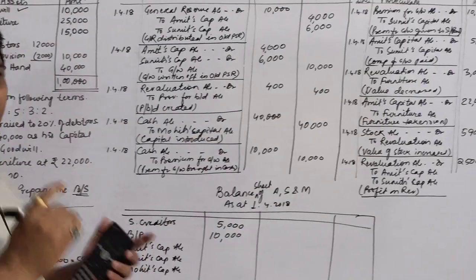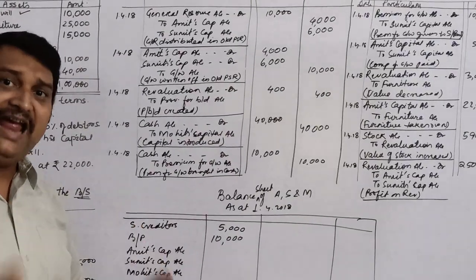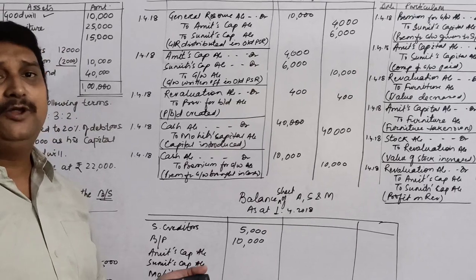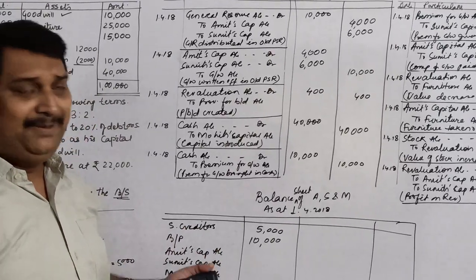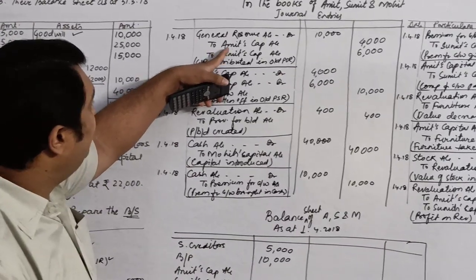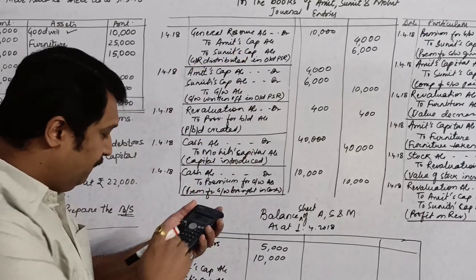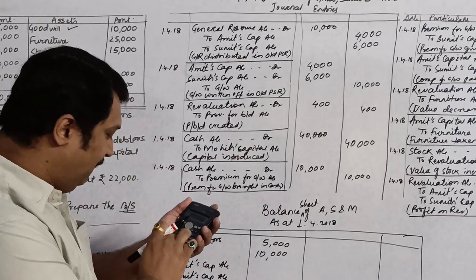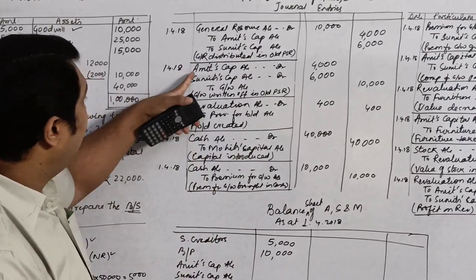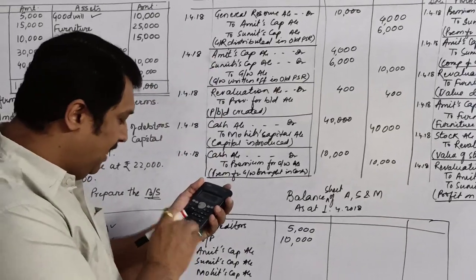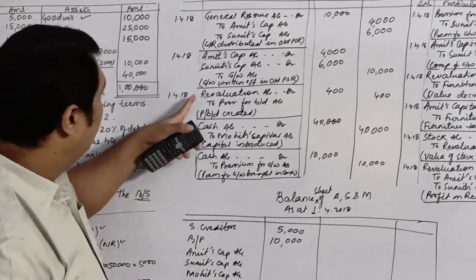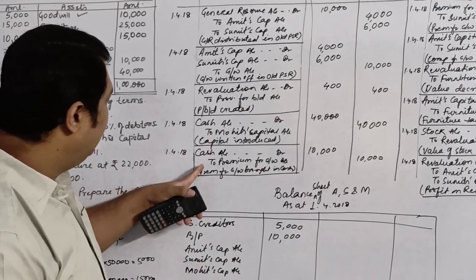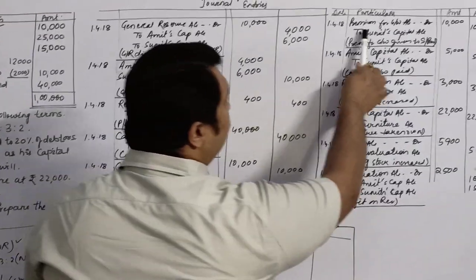Wherever the name of Amit is coming on the credit, that will be added. And wherever it is coming on the debit, it will be subtracted. Over here, Amit's name is coming on the credit, 4000. So I will add 4000. Over here it is coming on the debit, so minus 4000. Here Amit is not coming. Here also no entry.